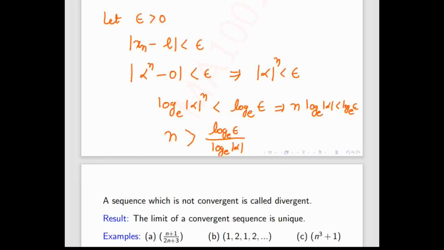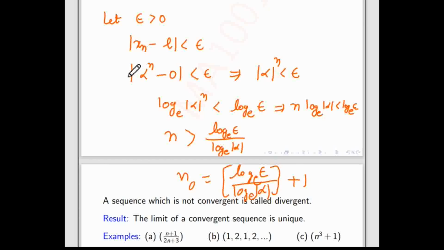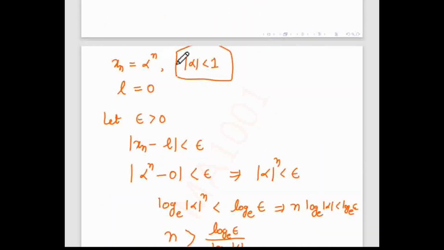Now we'll put the integer part of this and add 1. Same thing, whatever we have been doing till now: N0 will be the integer part of log base e epsilon divided by log base e mod alpha, plus 1 just to be safe. Same technique. So the sequence alpha to the power n converges to 0 whenever mod alpha is less than 1. Later, or even in the exam, if this question comes, you have to do it like this. If some other question comes, you can directly use this result: alpha to the power n converges to 0, so you can directly put that the limit is 0.